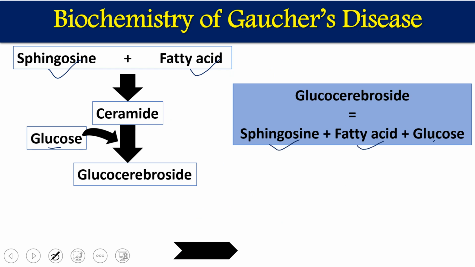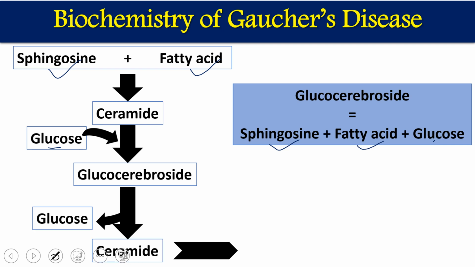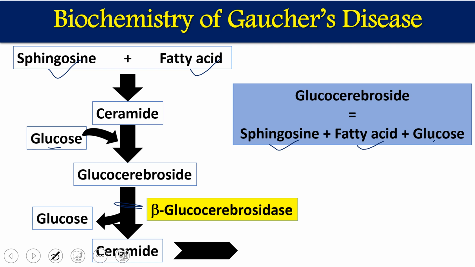When this glucocerebroside is metabolized, the glucose is removed, and ultimately we get ceramide. This metabolic process takes place by the enzyme beta glucocerebrosidase. This is the enzyme which is defective in Gaucher's disease. So we have a defective gene for this enzyme, and ultimately this is not going to be metabolized.